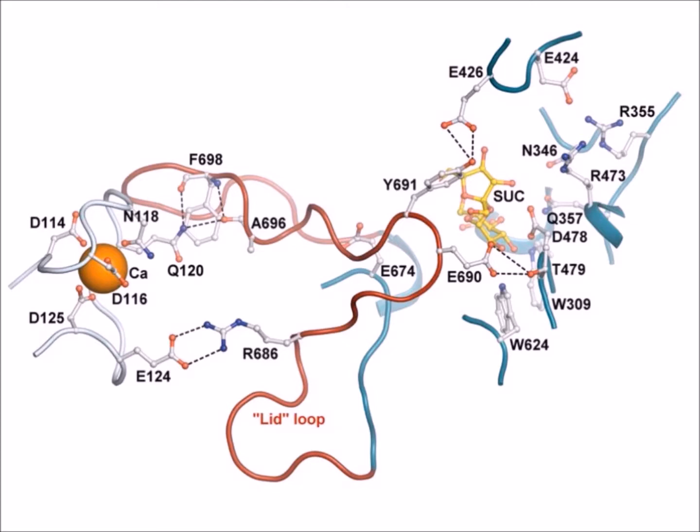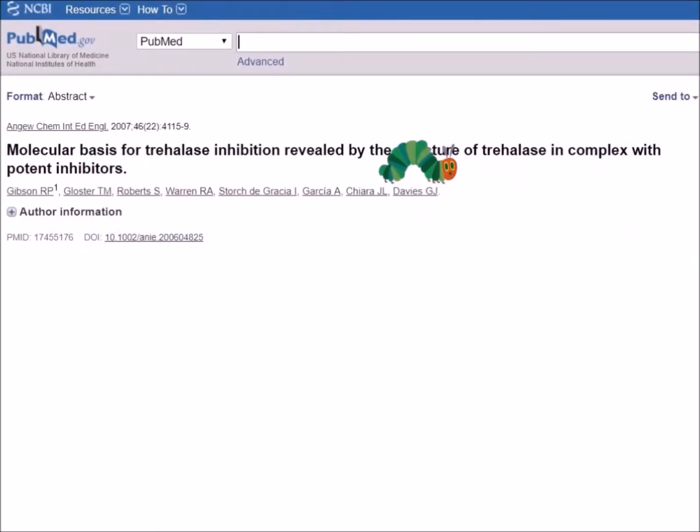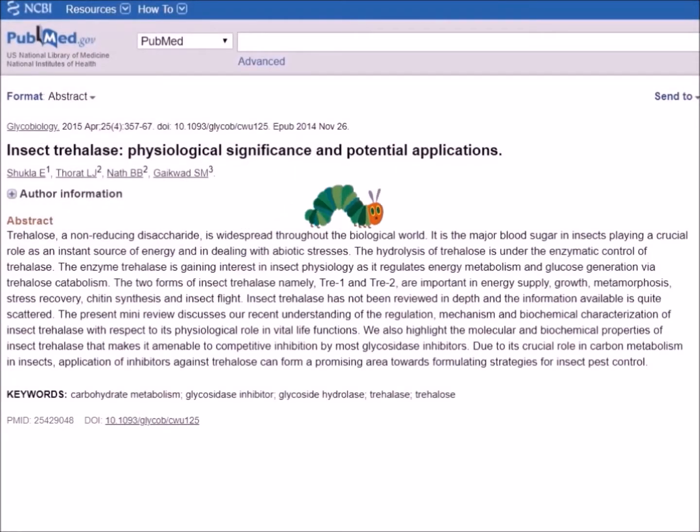the side chain of glutamate 120 and the main chain carbonyl groups of residues alanine 696 and phenylalanine 698. These interactions stabilize the bent conformation of the loop and coordinate its tip onto the active site. The caterpillar now understood much about the structure of Trehalase, but he was still hungry. On Friday, the caterpillar studied the physiological importance of Trehalase.